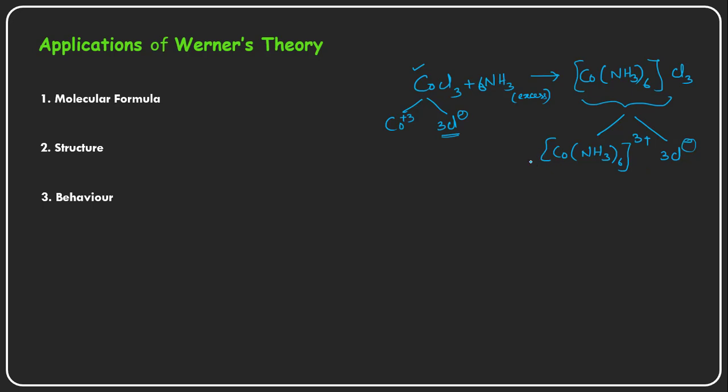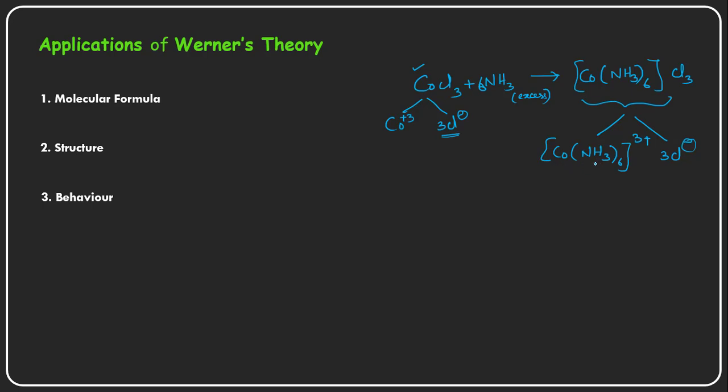So why has he tried to explain the behavior of these complexes also? Because there is an intimate, close relationship between the cobalt and ammonia. Why? Because ammonia is satisfying a secondary valency of cobalt, that is the coordination number.